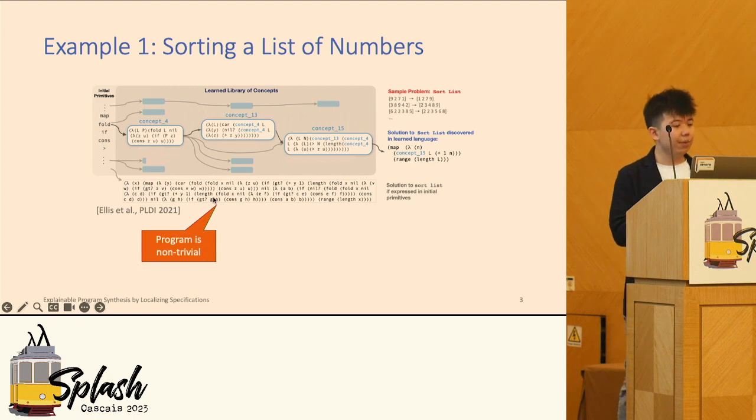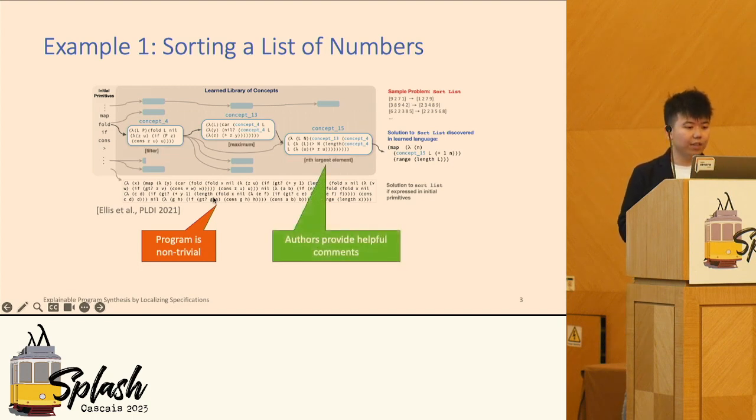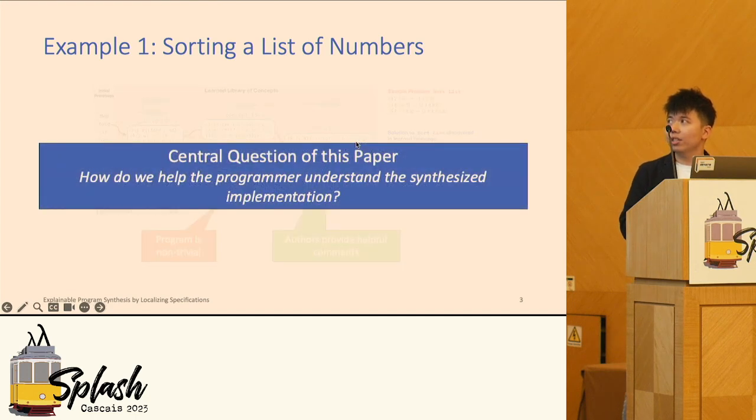Even in the paper itself, the authors have to provide useful names for each of these individual routines to really convince the reader that the function is indeed correct. So this raises the central question of this paper: how do we help programmers understand the synthesized implementation better?